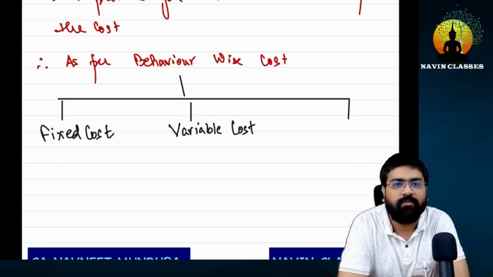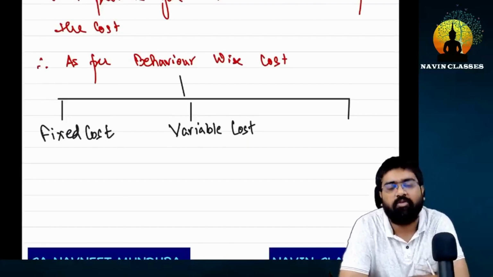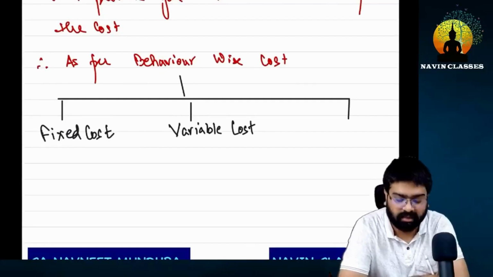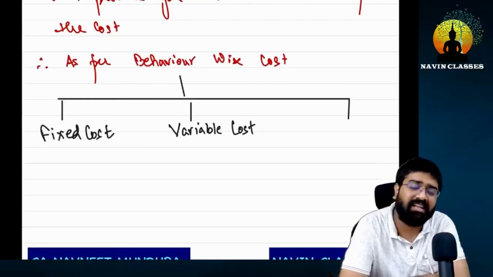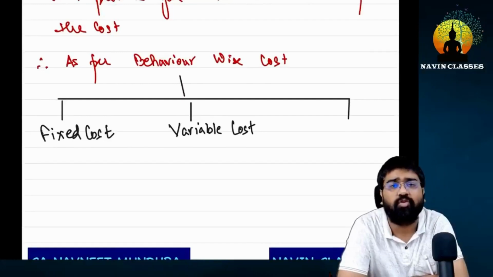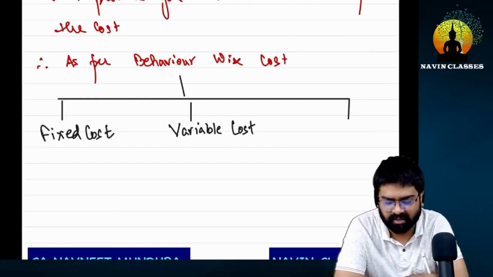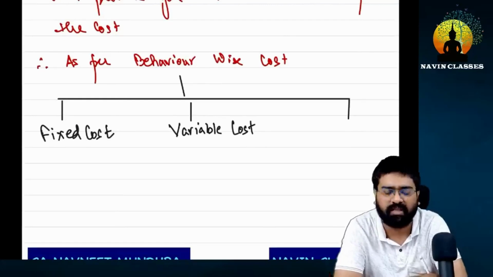I will discuss this. First tell me, you said fixed and variable costs yourself, right? So these fixed costs, what are the different types of expenses generally incurred in a business? Now I am talking in general terms. This is not necessarily always a valid point, so please don't write this down. For example, for our company, Navin Classes, we are doing business and providing services.